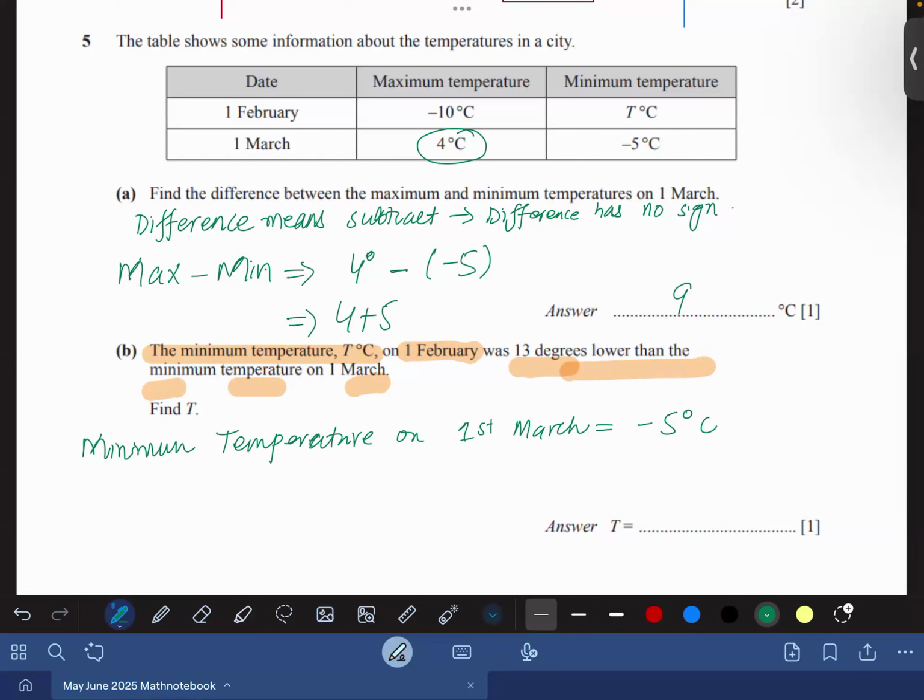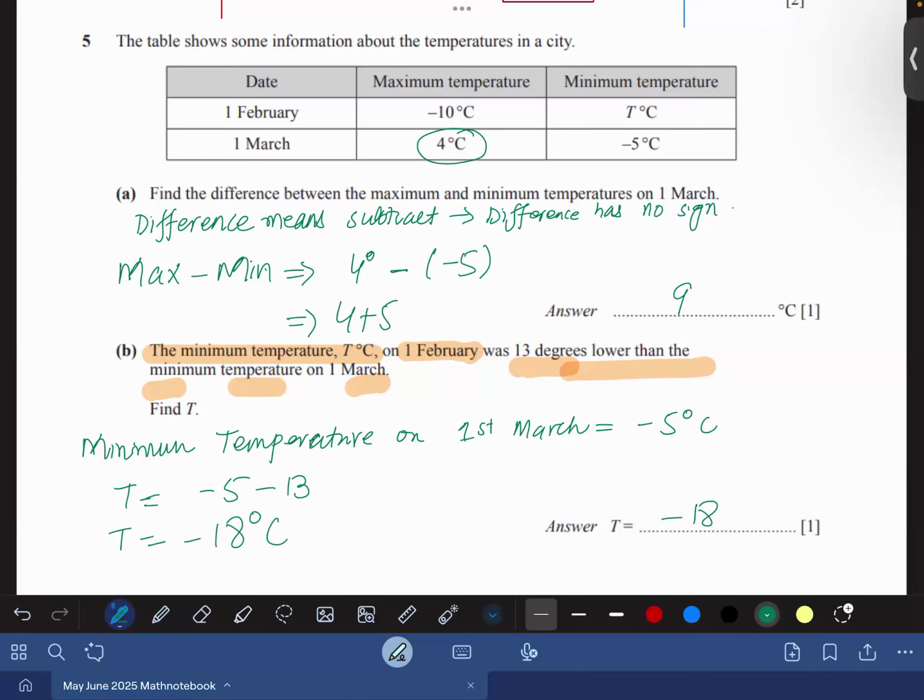They say that T is 13 degrees lower than this. So -13, so -18 is the value of T. Understood or not, everybody? -18 degrees centigrade.